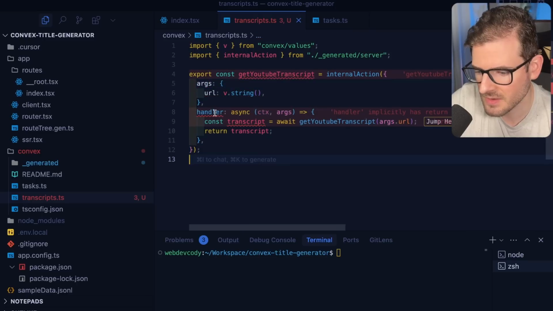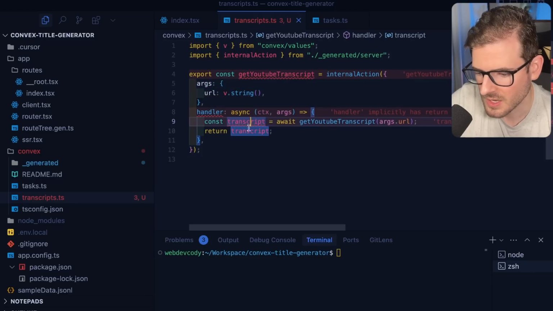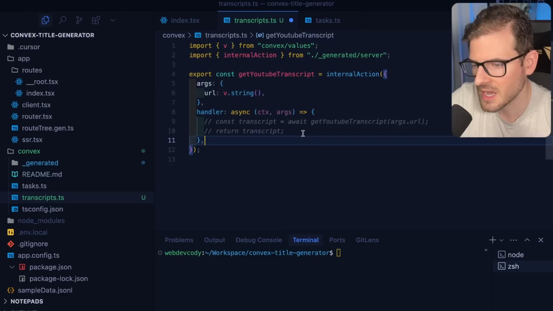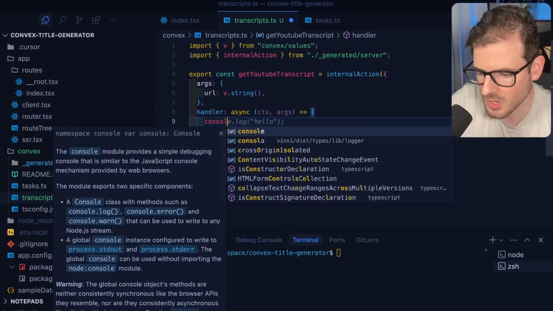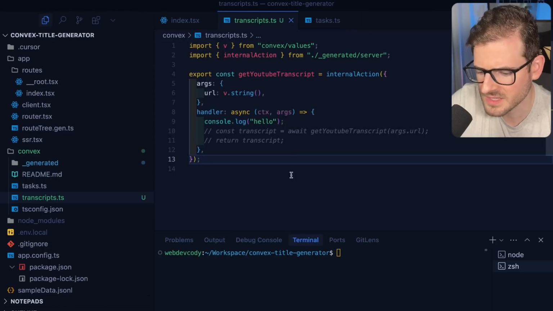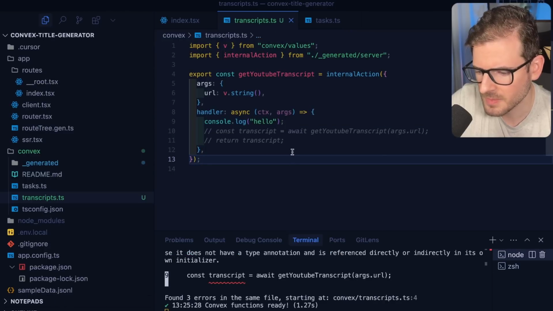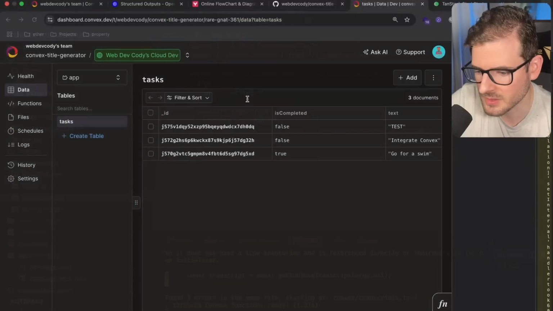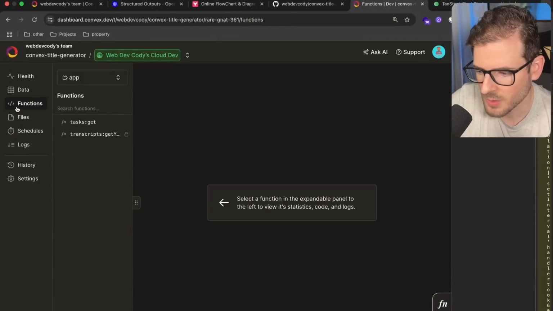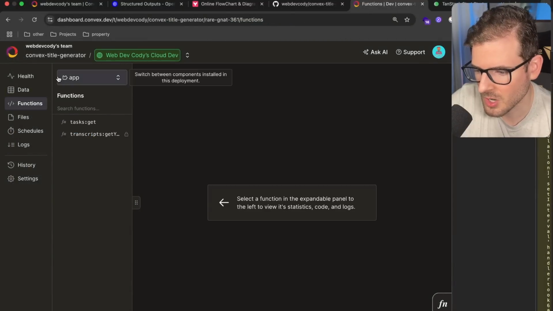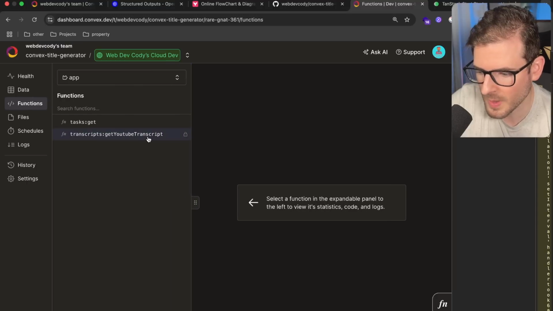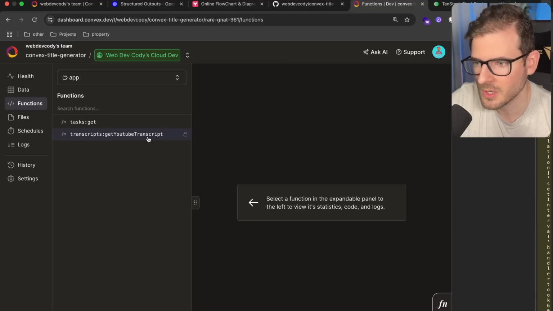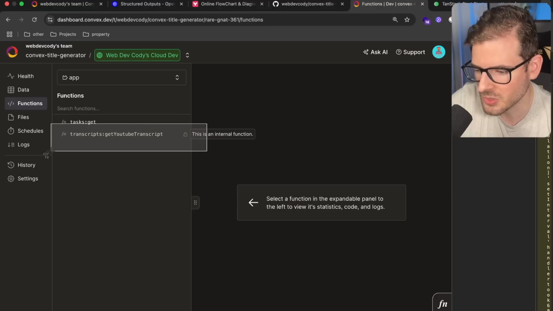Second thing we're going to do is give it a handler, which eventually will invoke an API to get the YouTube transcript. But for right now, let's just go ahead and do a console log. I'm going to save this, and then we should be able to invoke it from the console like I talked about. So now that we save, the function will be automatically deployed out to our Convex cloud deployment. And then you can see over here we have transcripts.getYouTubeTranscript. So that's pretty cool. We have that function we declared in our code. Once we saved it, it automatically shows up over here.